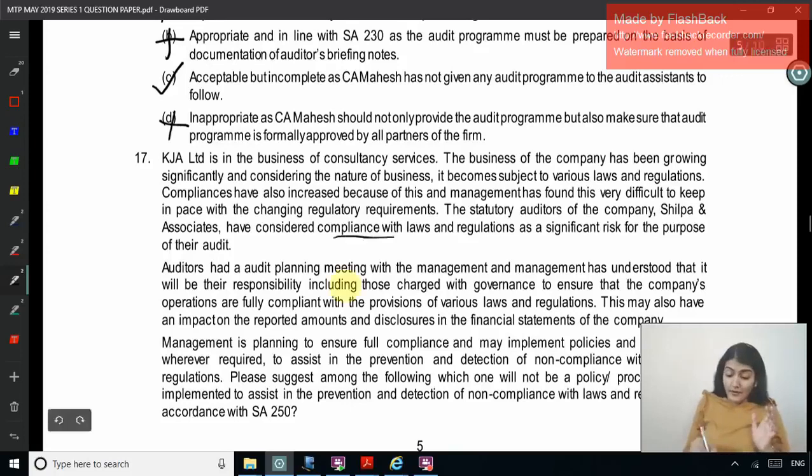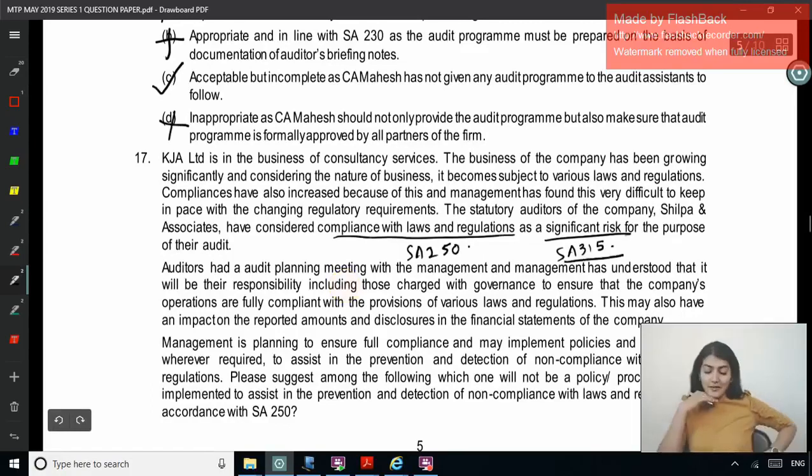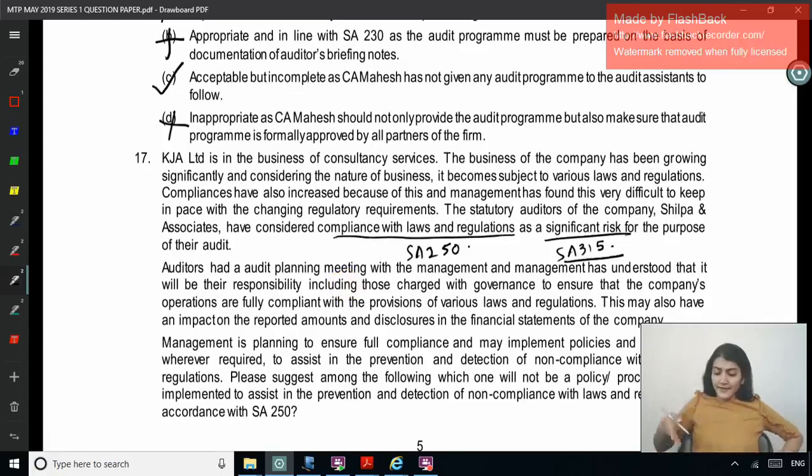So compliance with law regulation, SA 250, and significant risk means SA 315, no, which requires RMM, which requires special audit consideration. And your case study writing practice happens when you read so much. And in the exam also, something to write in the theory, you can get content from the MCQ question, from the MCQ. Right.